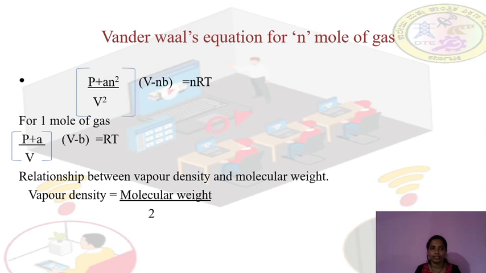Next, the Van der Waals equation for n mole of gas as well as for 1 mole of gas, and the relationship between vapor density and molecular weight, that is, vapor density equals molecular weight divided by 2.